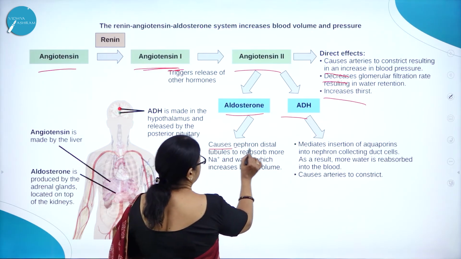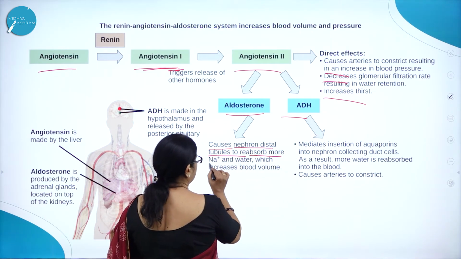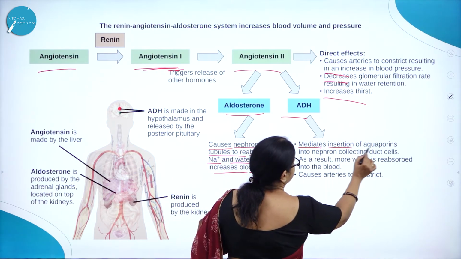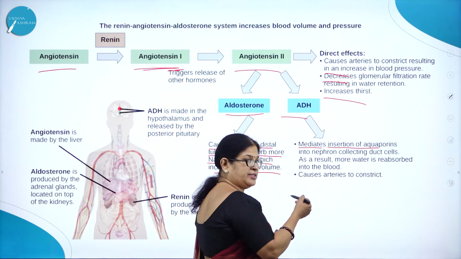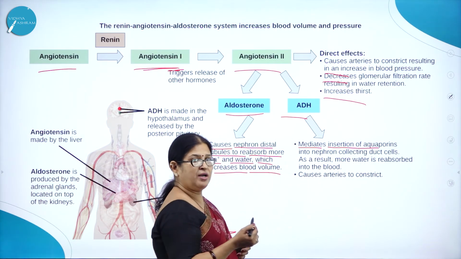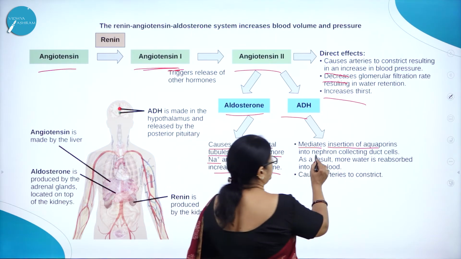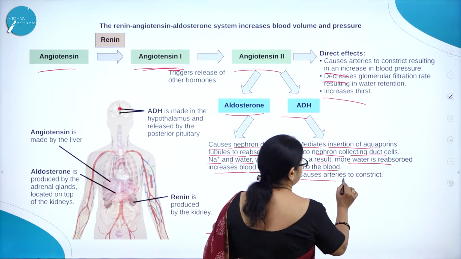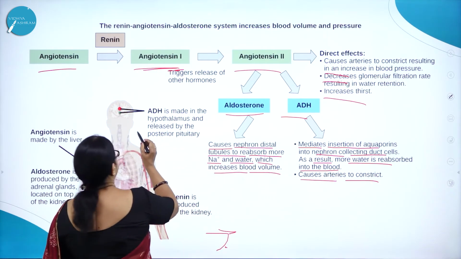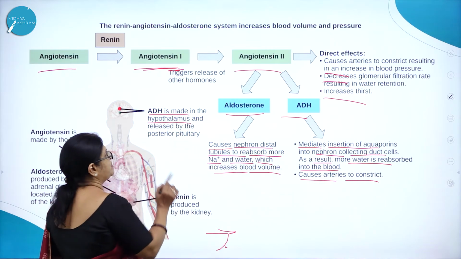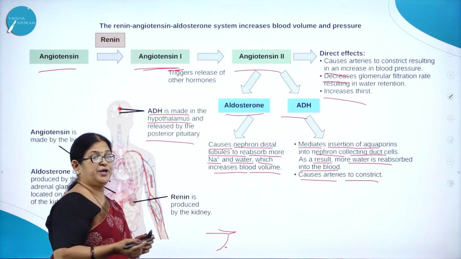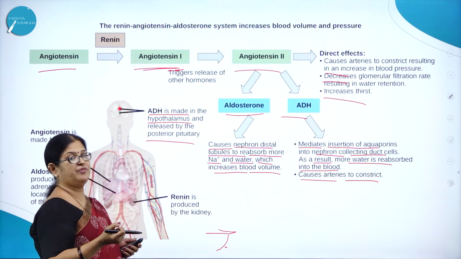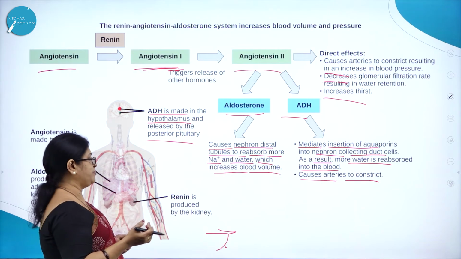Aldosterone causes the nephron distal tubules to reabsorb more sodium and water, which increases blood volume. ADH mediates insertion of aquaporins, which are nothing but protein channels, into nephron collecting duct cells. As a result, more water is reabsorbed into the blood. ADH, as we said, is made in the hypothalamus but received by the posterior lobe of the pituitary, and it is released by the posterior pituitary.